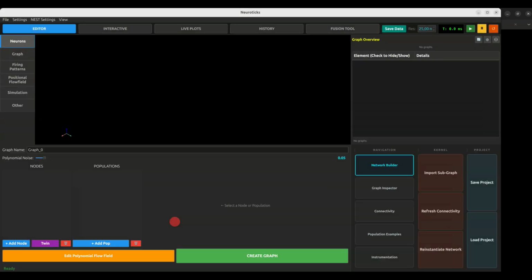Since the environment is already activated, you can start the tool by executing the main program. And that's it. This is how you install and start NeuroTicks.